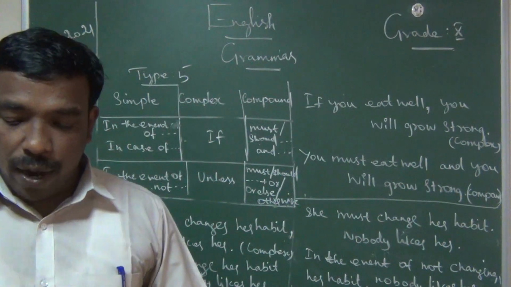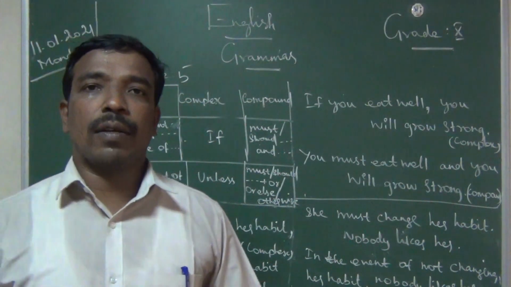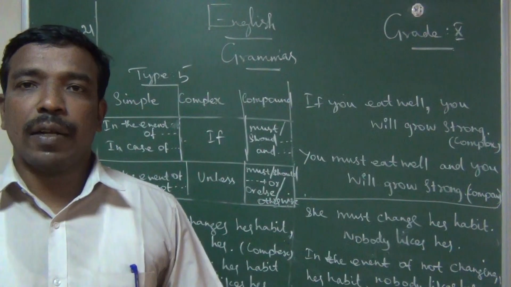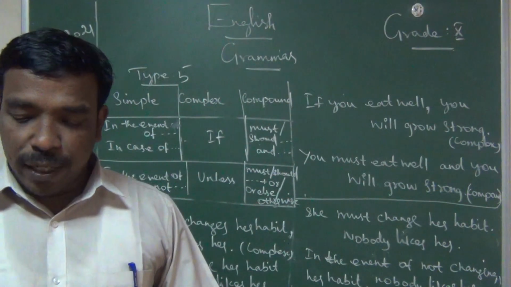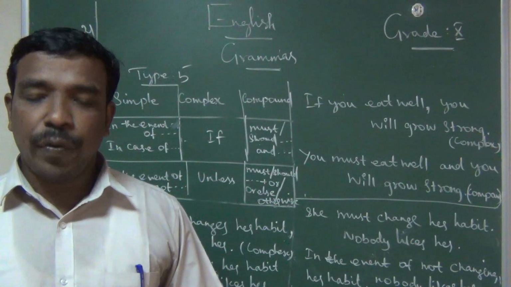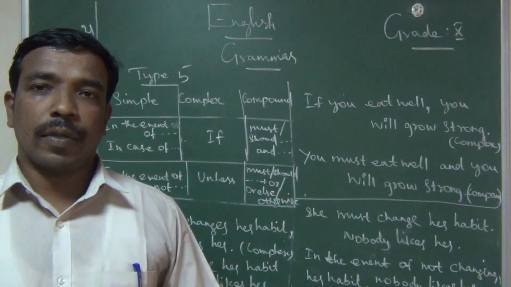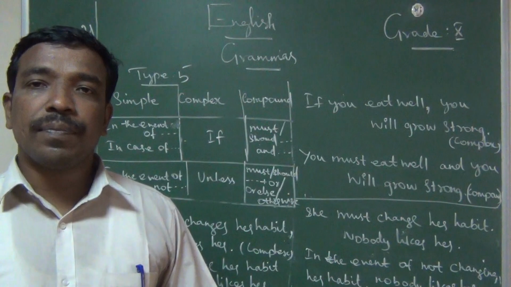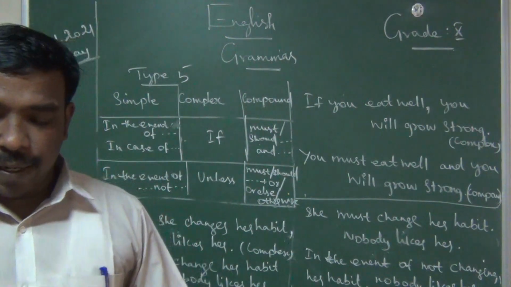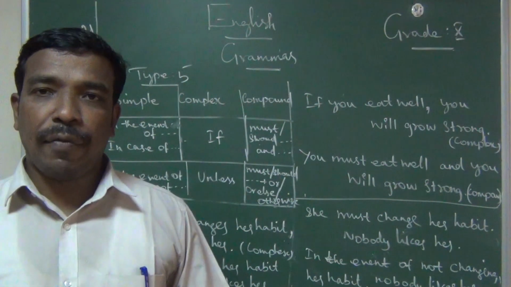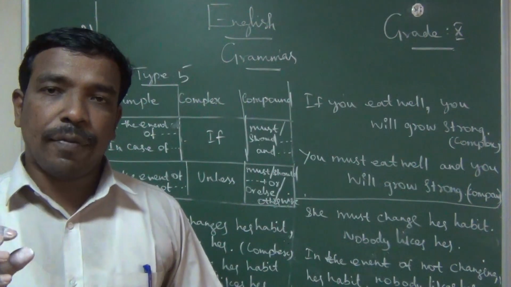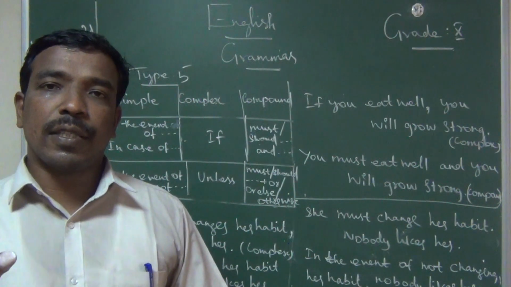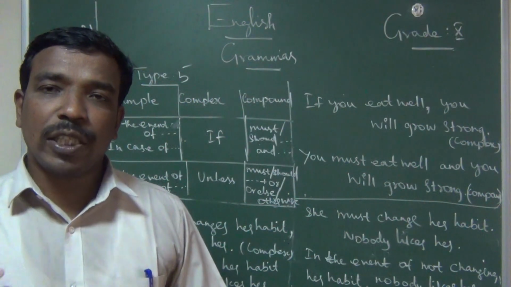If you run 2 miles a day, comma, you will reduce your weight. This is exercise for you. First identify what type of sentence that one is, then change it into the other two.